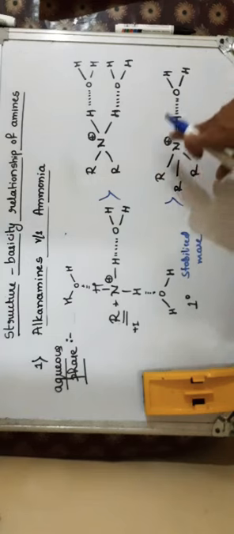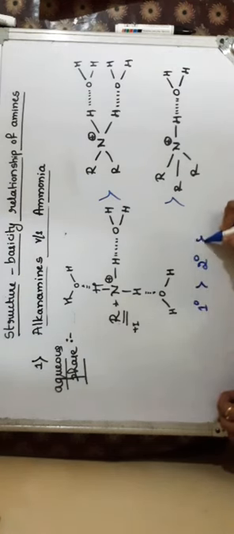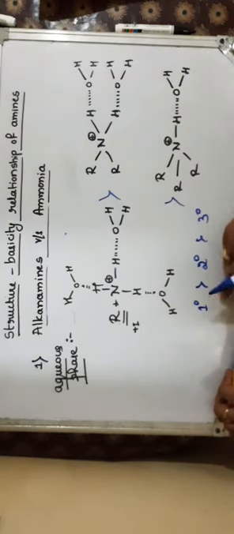the order of stability of ions by solvation decreases. That is, primary is stabilized more due to solvation effect, then secondary, then tertiary. This is only on the basis of solvation effect.